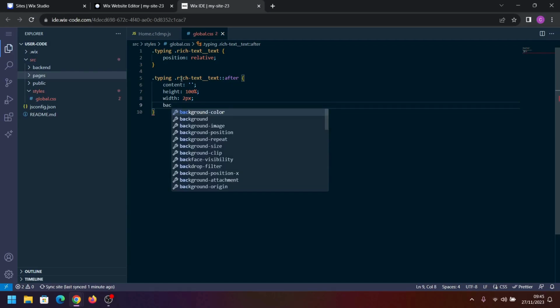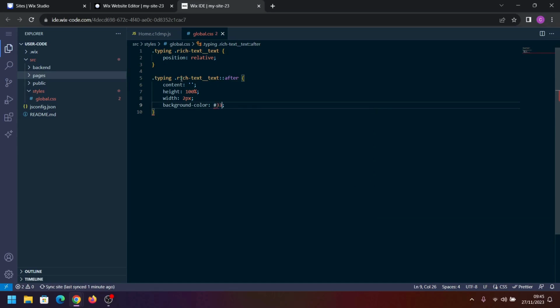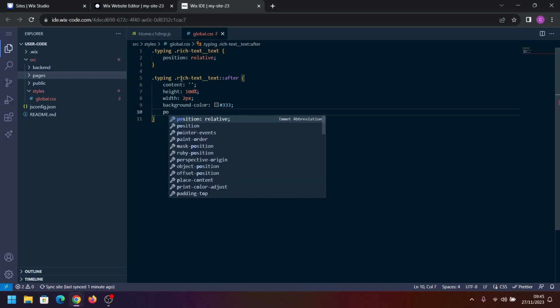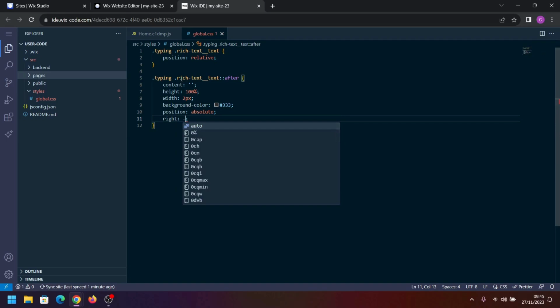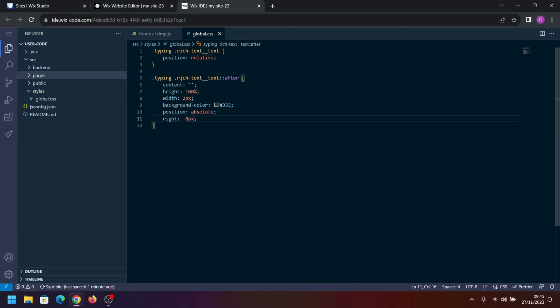We're going to set the background color to 333, and then we're going to position this absolute. We want it to be -8 pixels on the right and a top of 0.